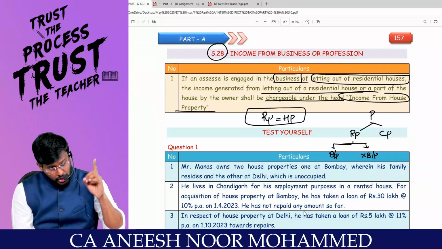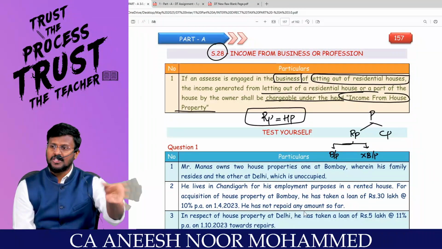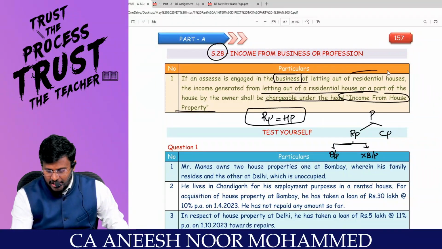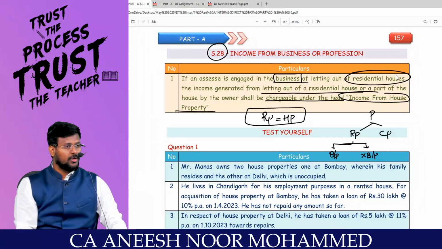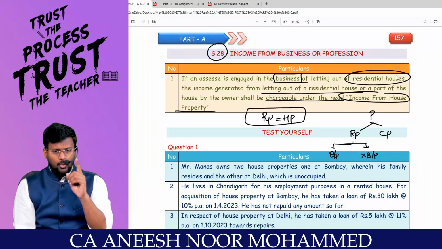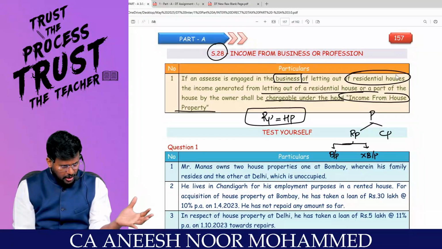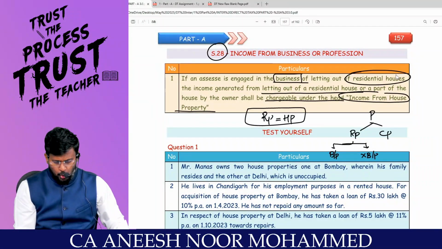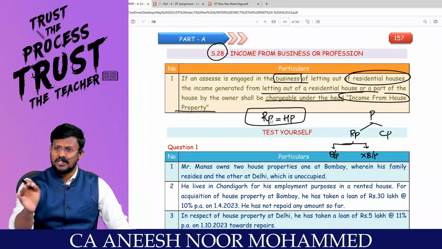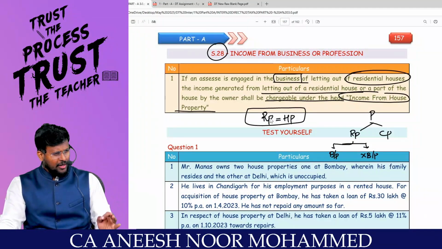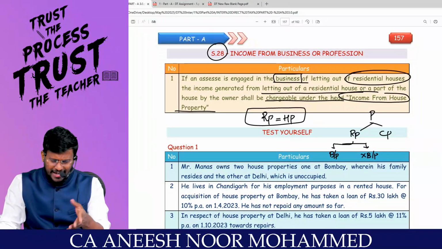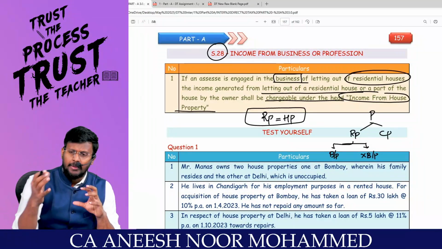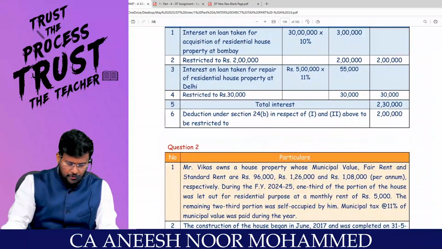If it is business with that commercial property, then it is profits and gains of business or profession. So you have to check whether you are in the business of letting out residential houses or commercial houses. Are you all really with me? Residential property, whether you are having one or many, whether you are doing business with that, is always taxable under the head income from house property. So the slogan, one line: residential property is equal to house property. This is the one cross-reference amendment we are having. Actually, this is not an amendment under IFHP. This is actually an amendment under PGBP, but I am giving a cross-reference. That's it, the major provisions of income from house property.